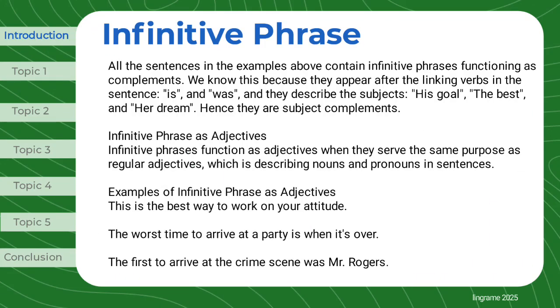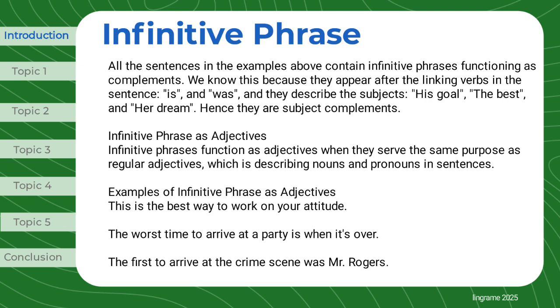All the sentences in the examples above contain infinitive phrases functioning as complements. We know this because they appear after the linking verbs in the sentence, is and was, and they describe the subjects, his goal, the best, and her dream. Hence they are subject complements.